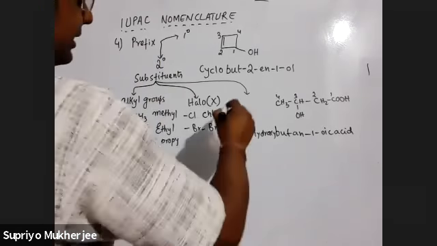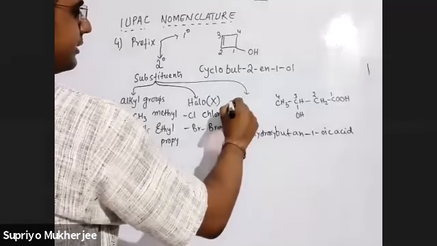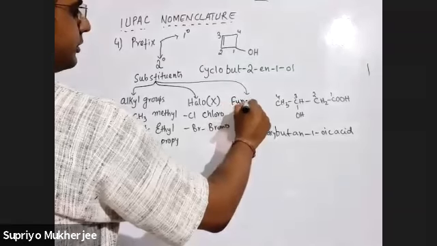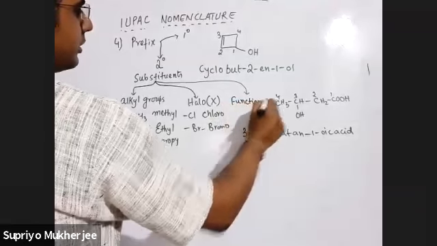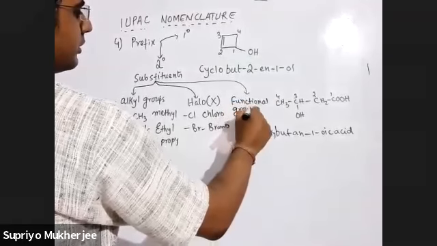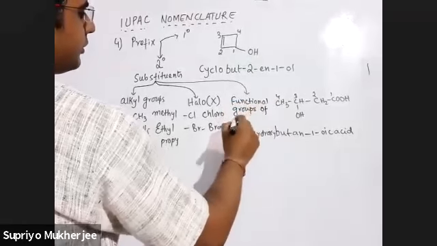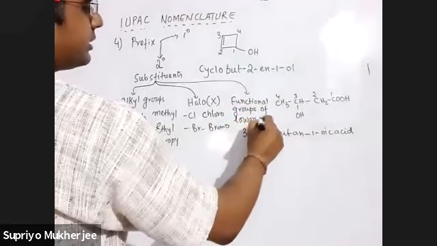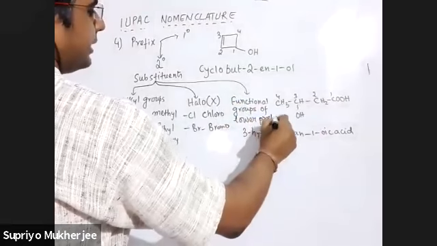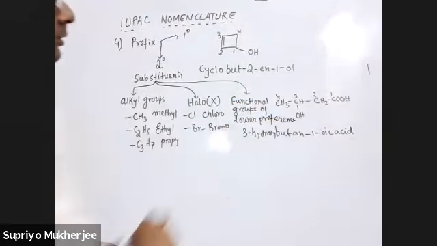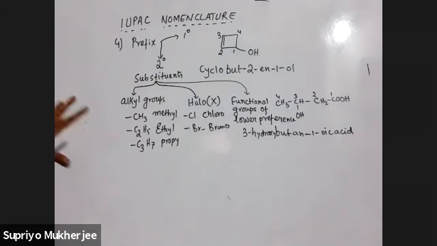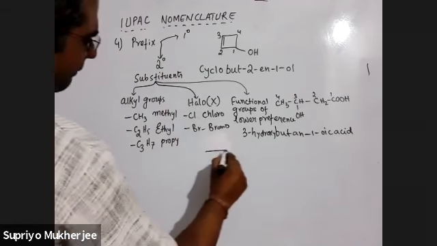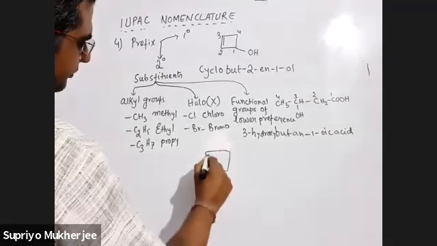So there is another kind of prefix, that is, we can write these functional groups of lower preference. That is, normally this is coming at lower preference to acid. Okay, so these are the three kinds of prefix we need to do. I'll just change this compound like this.